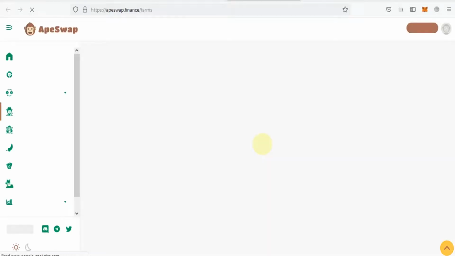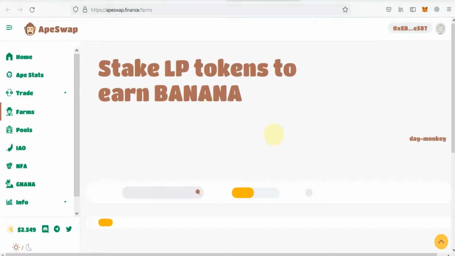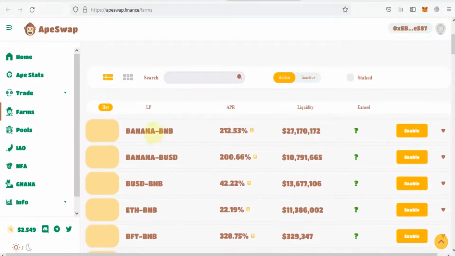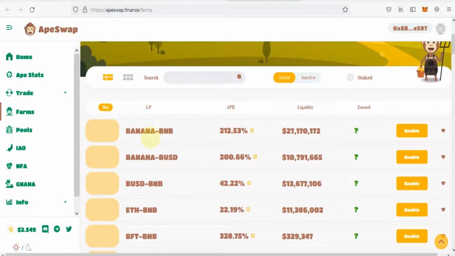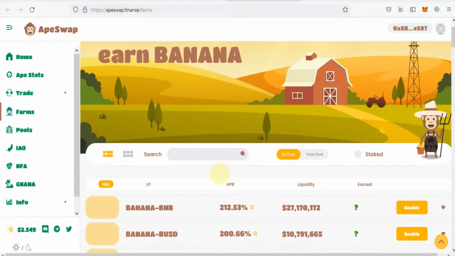Here we will click on farming, and we will put our liquidity pool tokens into farming, and we will get 212% reward APR on our investment. So we created a banana and BNB pool. Other pools you can also create the same way, like the bananas and BNB pool.